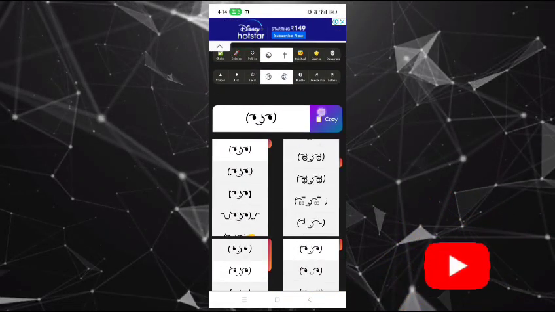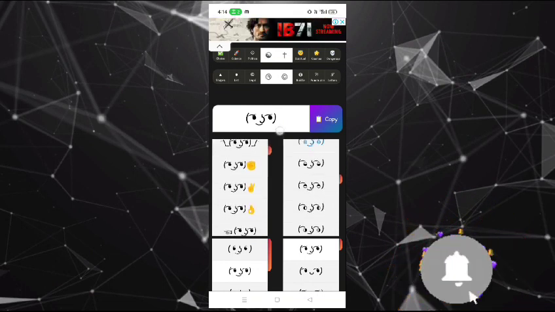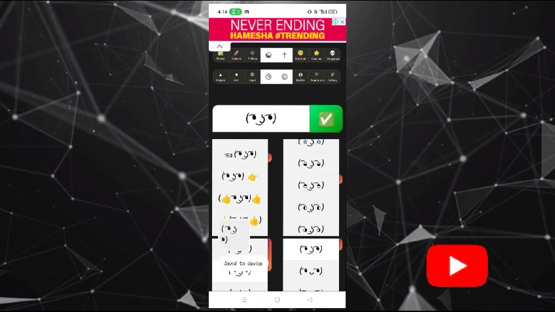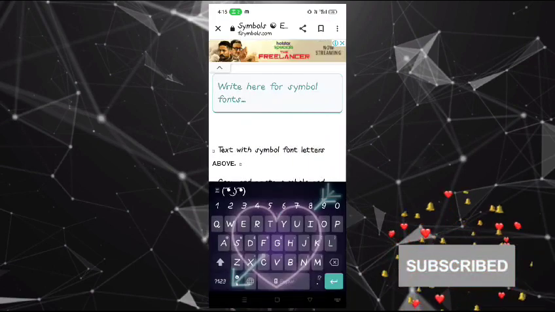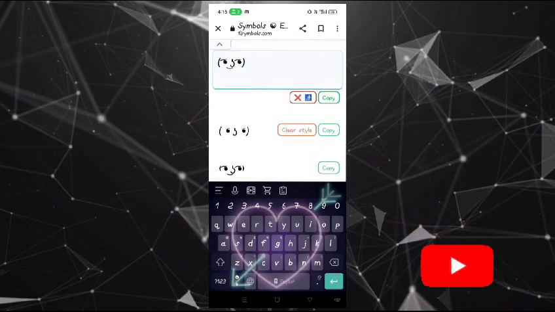You can scroll through hundreds of smileys and emoticons. You can see their names and meanings, and you can also search for them by typing in the search bar. For example, if I type happy, I will see all the smileys and emoticons that express happiness.